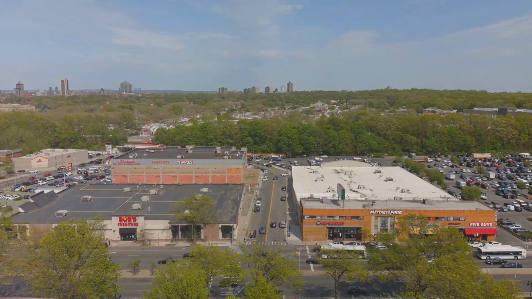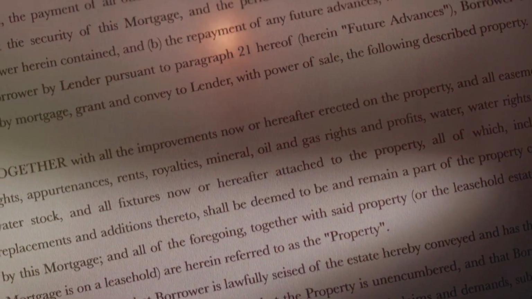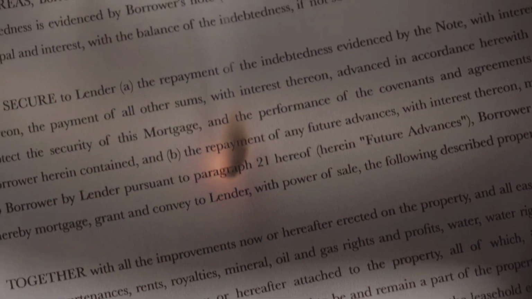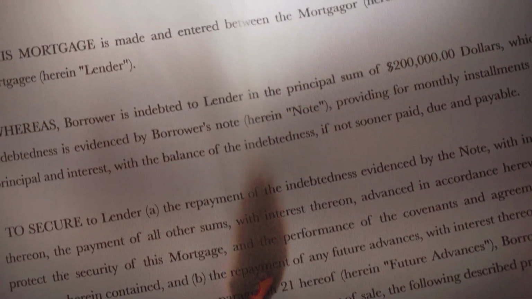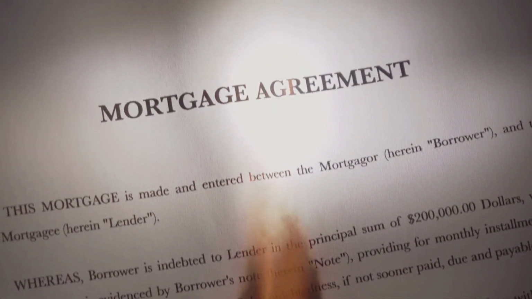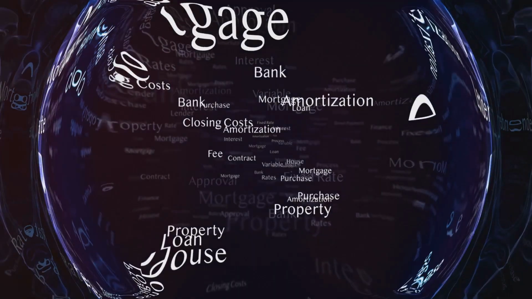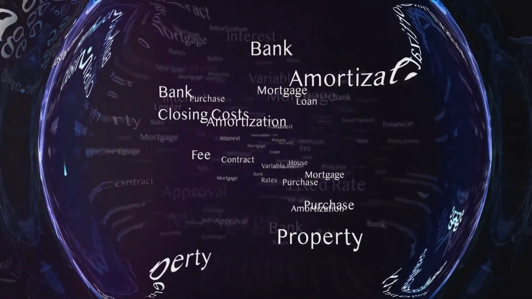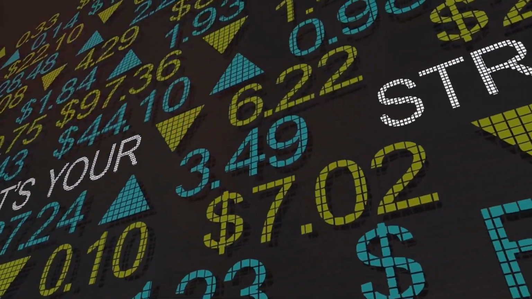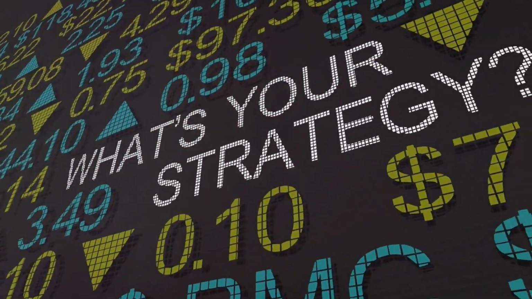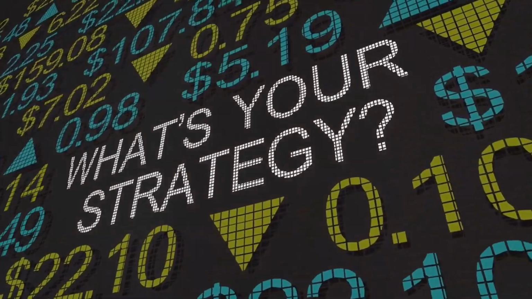This is the most common type of REIT, mortgage REITs or MREITs. Instead of owning properties, mortgage REITs invest in real estate loans and mortgage-backed securities. Their income comes from the interest on these loans. While mortgage REITs can provide high dividends, they are more sensitive to interest rate changes, which can make them riskier.